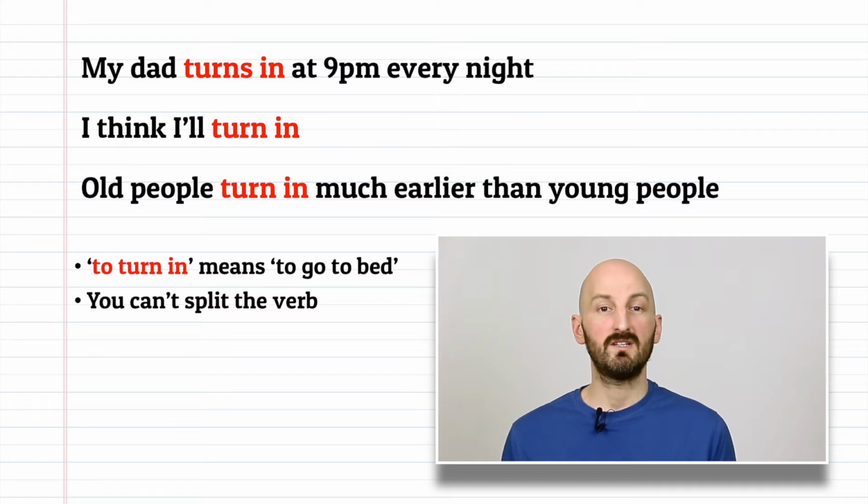My dad turns in at 9 p.m. every night. This is a simple sentence that means go to bed, and it's usually more formal. You can't split the verb with this meaning. Other examples are I think I'll turn in, and old people turn in much earlier than young people. So there's 2 meanings for turn in, give to teacher and go to bed. Now let's look at turn out.